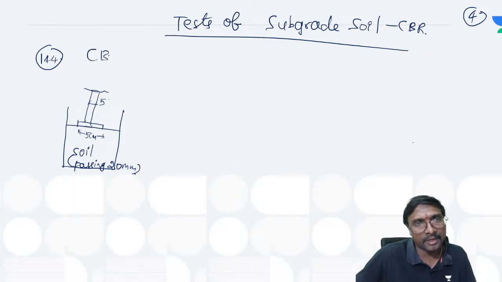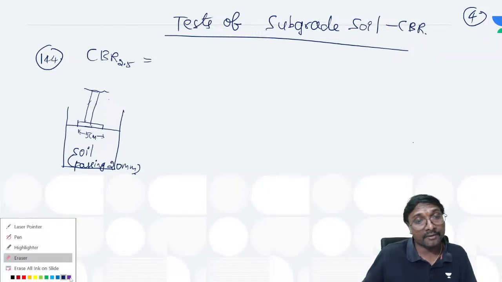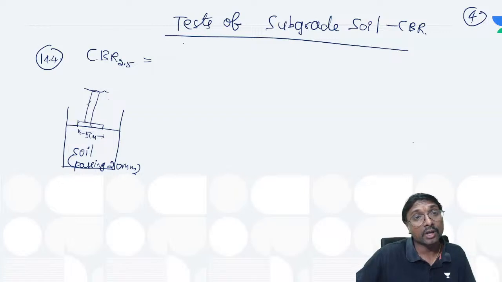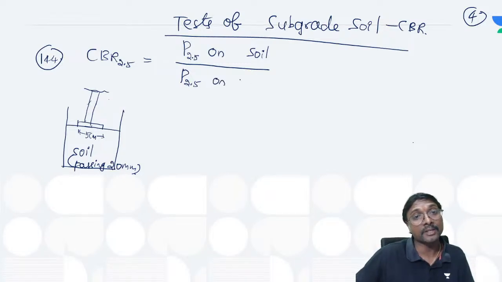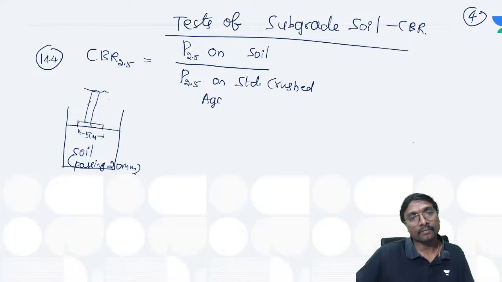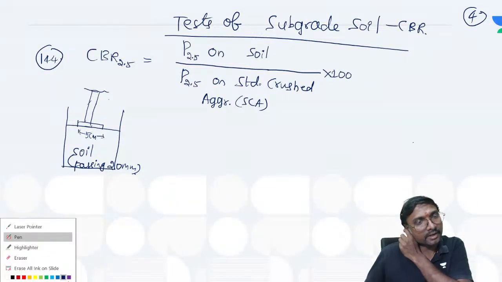Now how can you get that CBR 2.5? If you just observe, CBR 2.5 is equal to the load corresponding to this 2.5 millimeter deformation on this soil, divided by the load corresponding to this 2.5 millimeter deformation on this standard crushed aggregate, into 100. Got it?